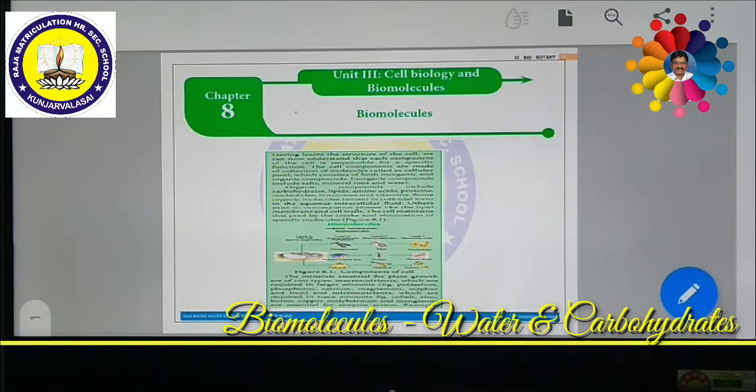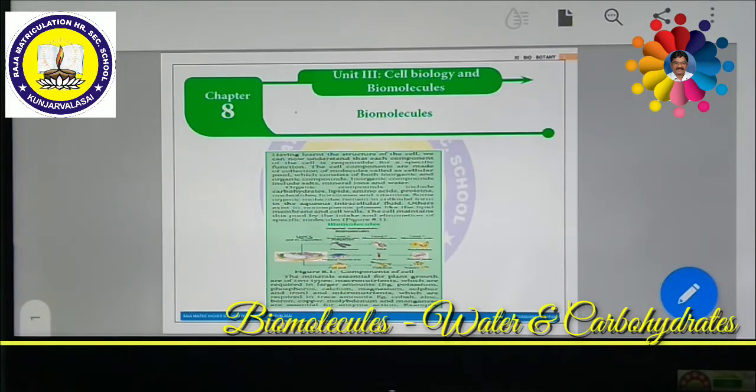Out of this, more than 70% is occupied by water. So water plays an important role in living organisms. All the metabolic activities are done with the help of water only. Water is an important inorganic substance present inside the cell. What is the most abundant component in the living cell, as we discussed earlier? That is water, 70%. Life on earth is intimately linked to water.